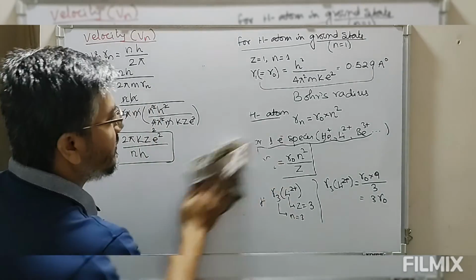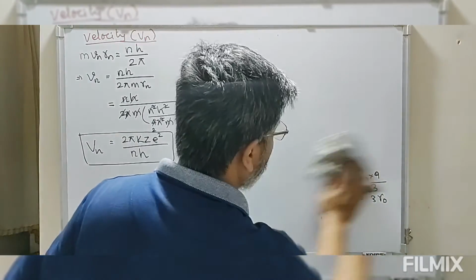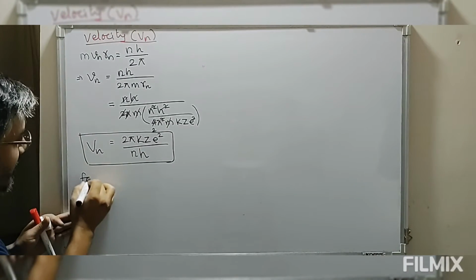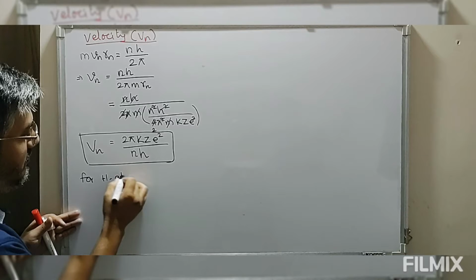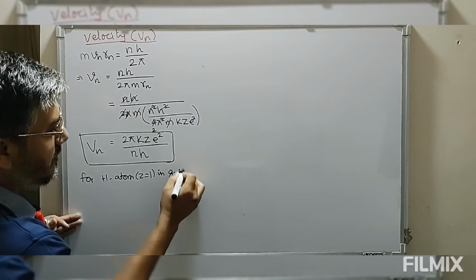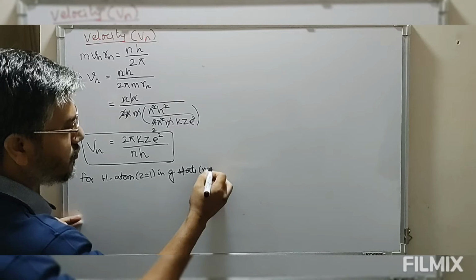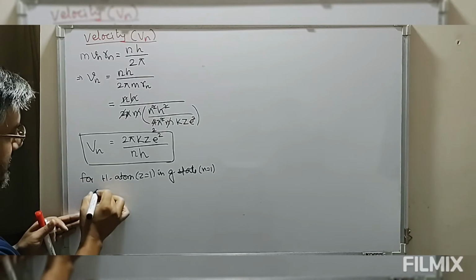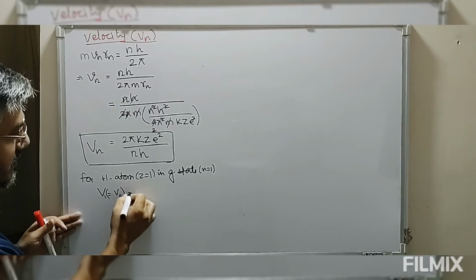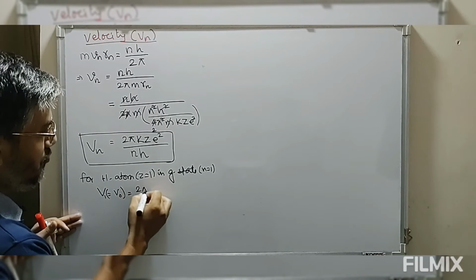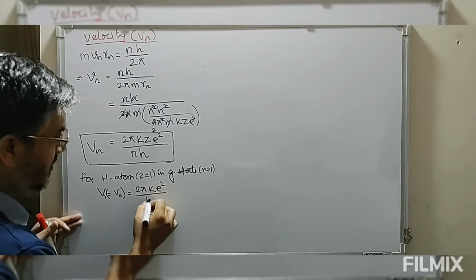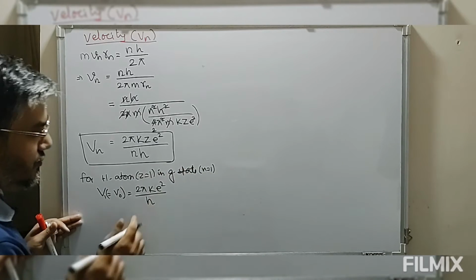Once we have this, we can simplify this for hydrogen or for any one electron species. For hydrogen atom, Z equals 1 in ground state, that is n equals 1. V1 or V0 is equal to 2 pi k e square upon h, because Z equals 1, n equals 1.